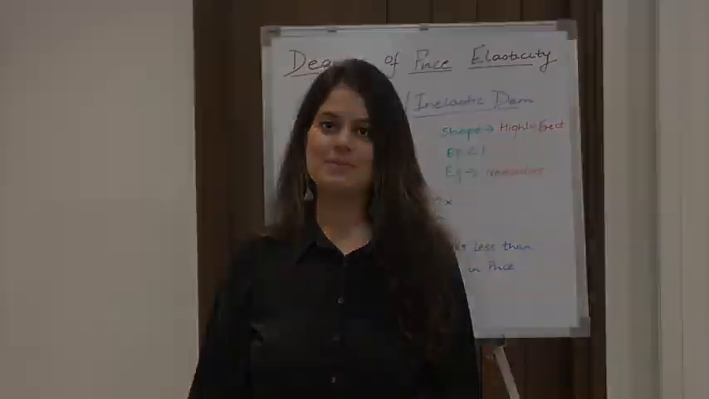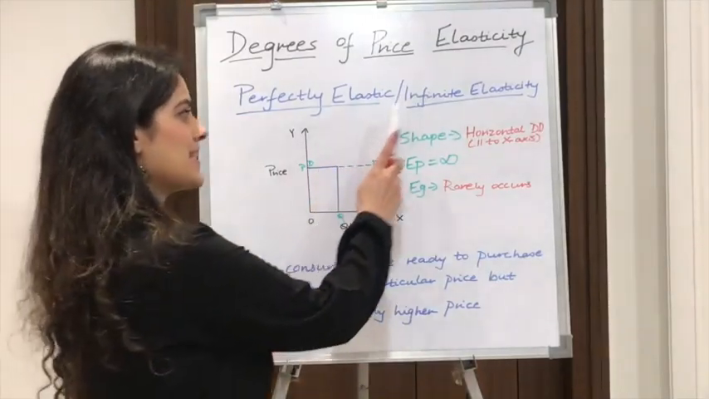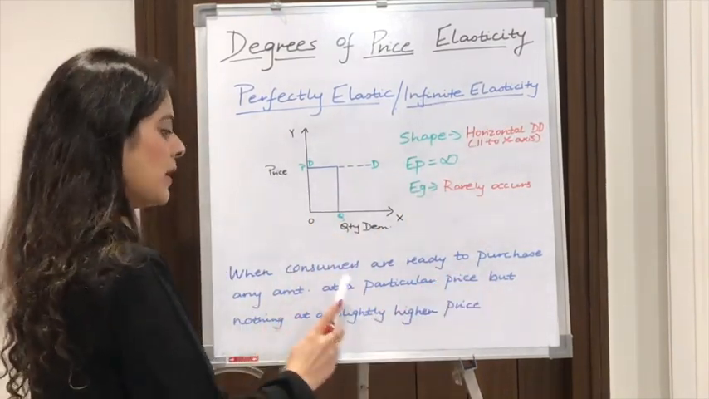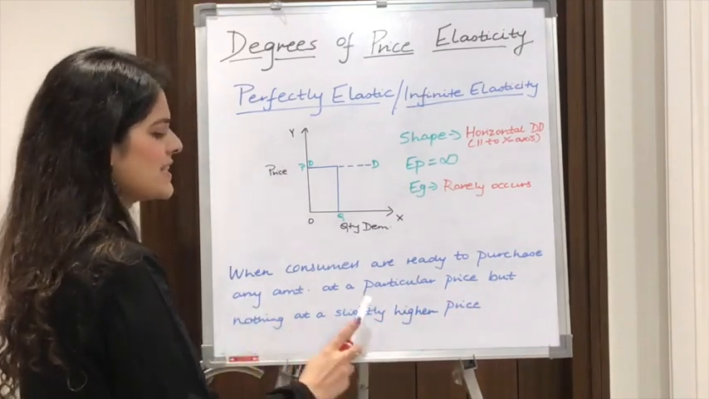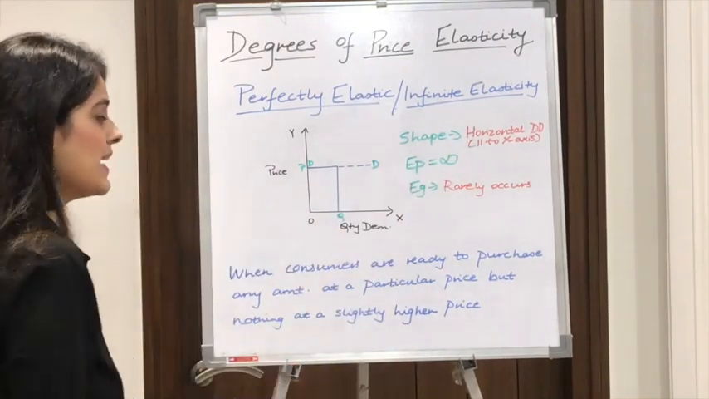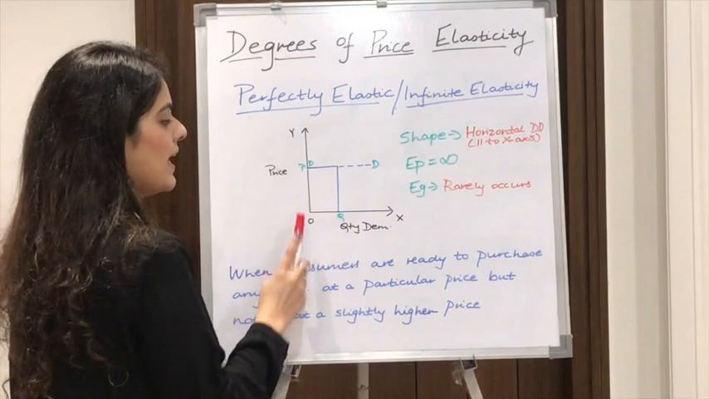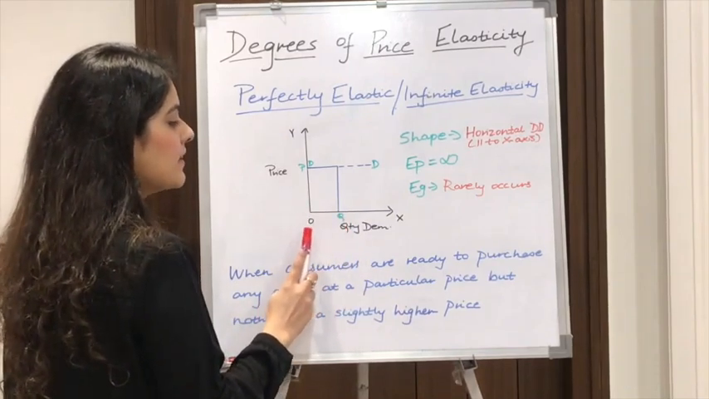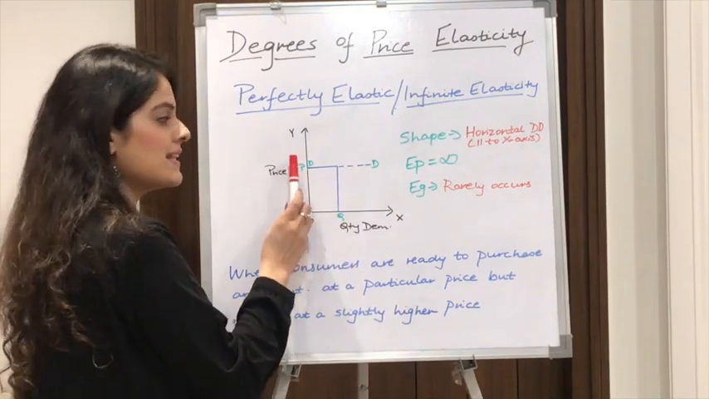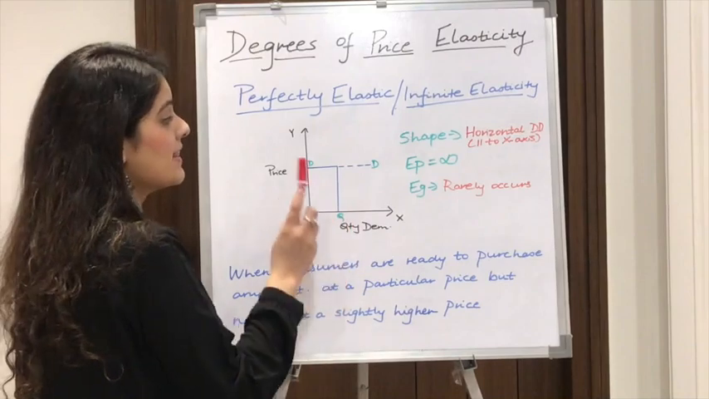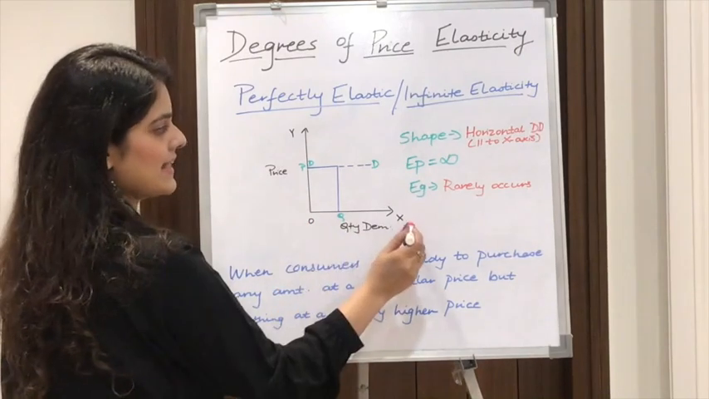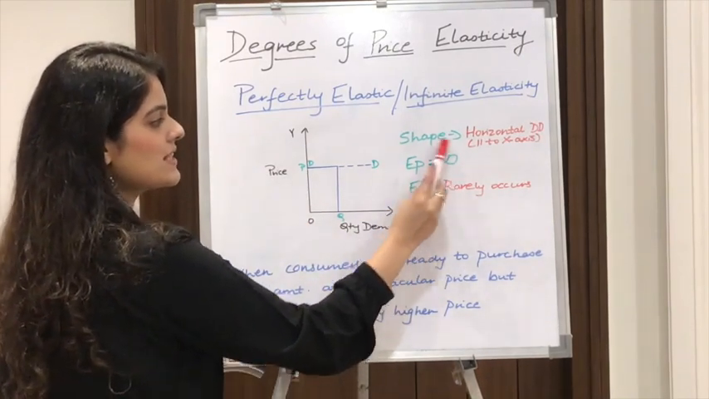Lastly, moving to perfectly elastic or infinite elasticity. When consumers are ready to purchase any amount at a particular price but nothing at a slightly higher price, it is known as perfectly elastic or infinite elasticity. In this diagram, we see that the price is OP and quantity demanded is OQ. Here consumers are ready to purchase all that they have, but if we increase the price by even a very slight amount, they will stop purchasing, thus giving us a horizontal demand curve, parallel to the x-axis. Here EP, that is price elasticity, is infinity.